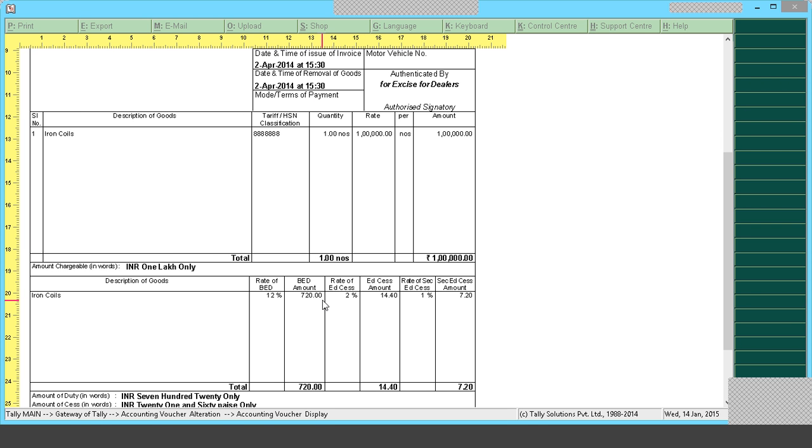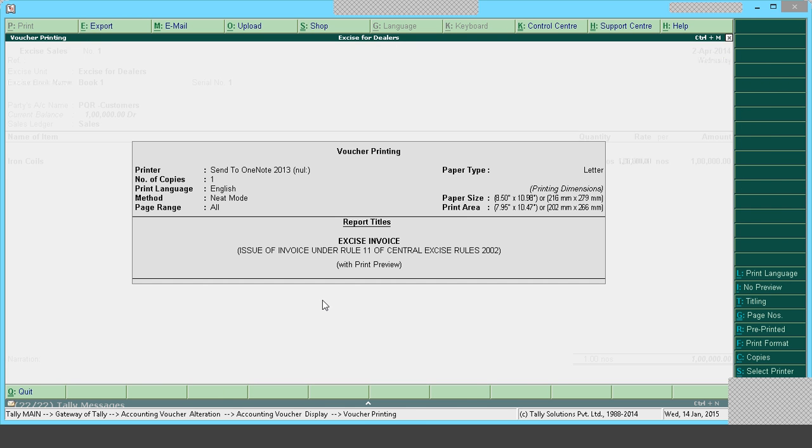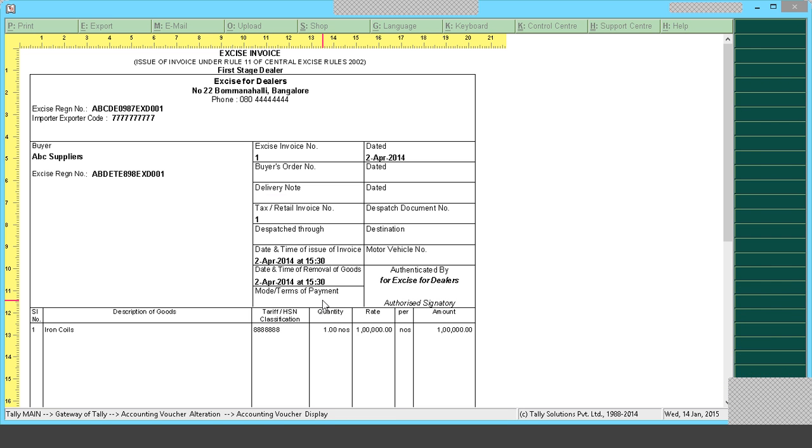That is, the excise duty paid while purchasing for 1 unit of this item only will get carried forward, will get passed on to the subsequent person. Whatever may be your sales rate, whatever you have paid as excise duty while purchasing, only that amount will get passed on to the next person. Another thing to note here, I'll go to the invoice. This is a rule 11 invoice. It is meeting the statutory requirement, and the title of the invoice is first stage dealer.